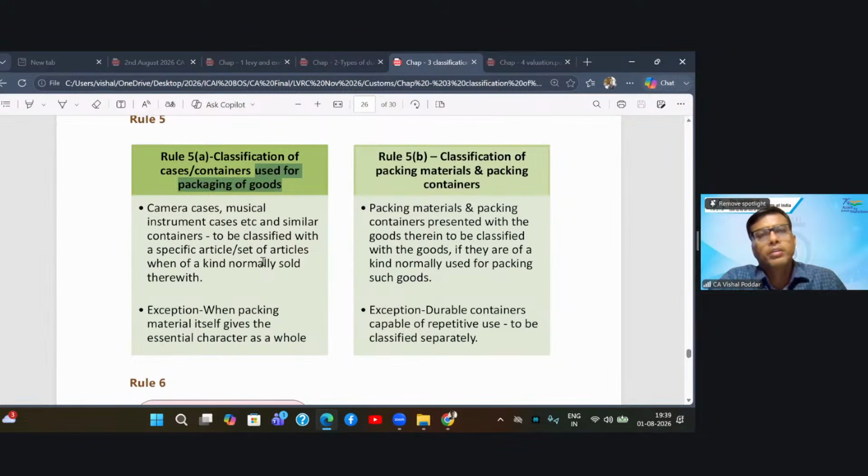All these are so designed that they are suitable only for holding or packing that particular commodity, nothing else.